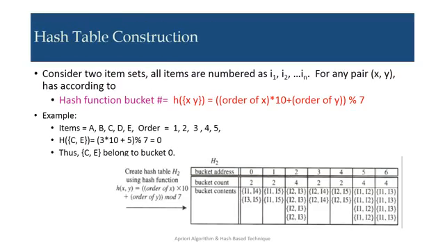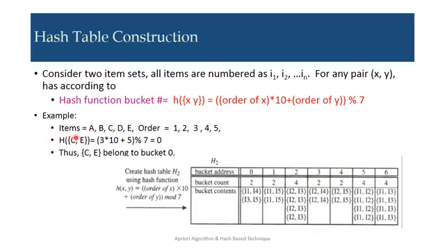Now, hash table construction. Consider two item sets. All items are numbered I1, I2 up to In. For any pair x y, the bucket number according to the hash function is h(x,y) = ((order of x) * 10 + (order of y)) modulo 7.